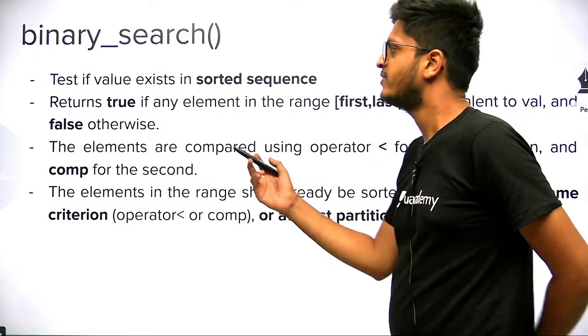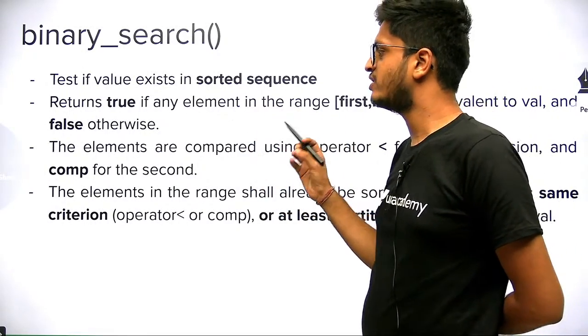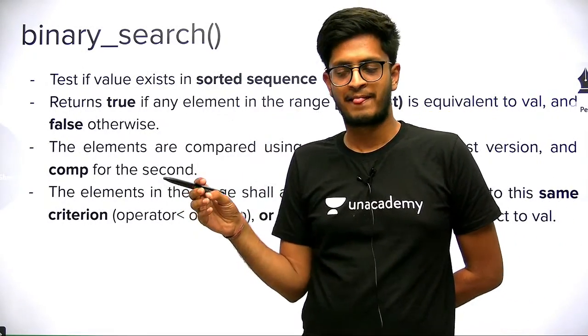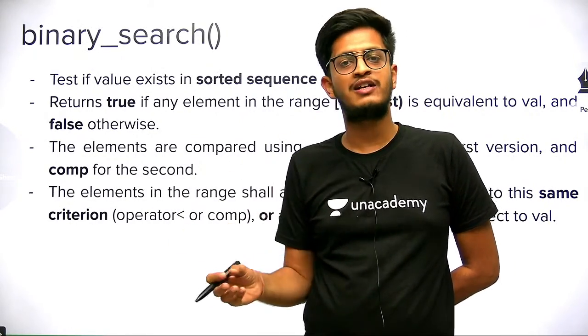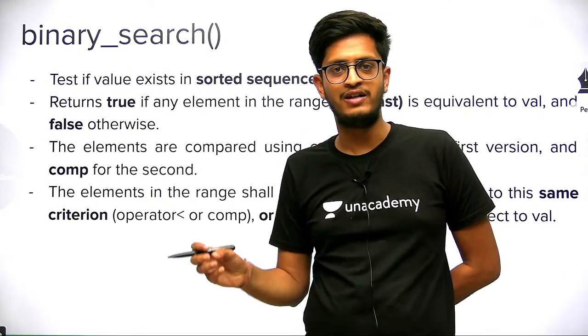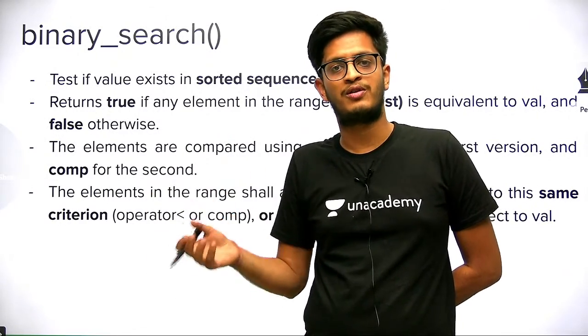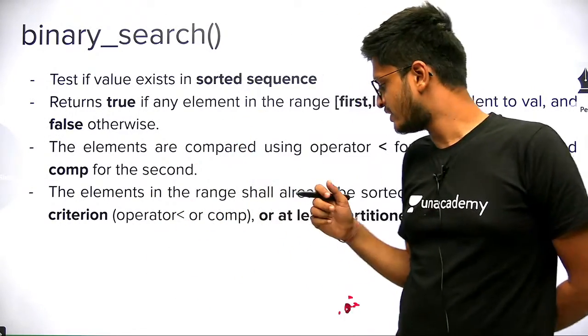Cool, so very easy. Binary search actually just returns a boolean value, true or false, that a particular element is present or not. If you want the position as well, where this element is present, then you have to use upper bound and lower bound, which we will see later. So that's the difference.